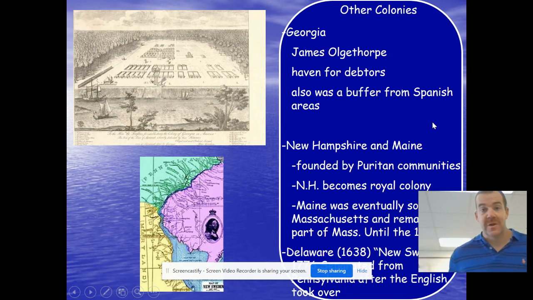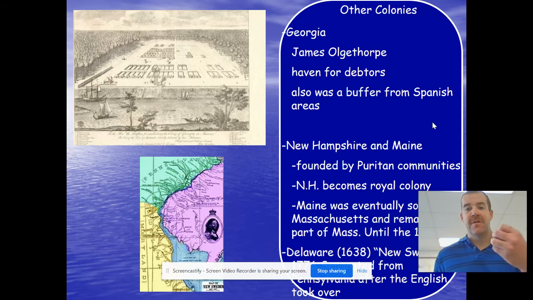Okay, which when you look at Georgia, now Georgia is important in that it was a colony founded for people who were in debt, or some would say a penal colony for prisoners, but not really necessarily for prisoners. But if you're in debt, which would be deemed a criminal at this time, you go to Georgia.